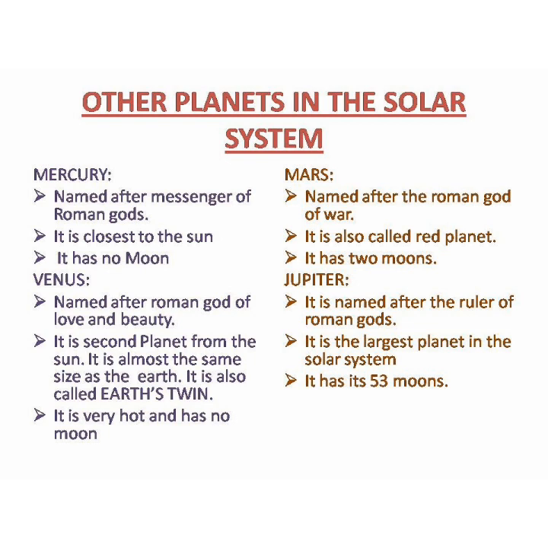The next planet is Venus. It is named after the Roman goddess of love and beauty. It is the second planet from the sun. It is almost the same size as the earth. It looks almost the same size as the earth, and its appearance is also similar to the appearance of earth. That is why we call it the earth's twin also. Venus is the brightest thing which shines in the sky except the moon. Here the temperature is very hot and it has no moon present in it.